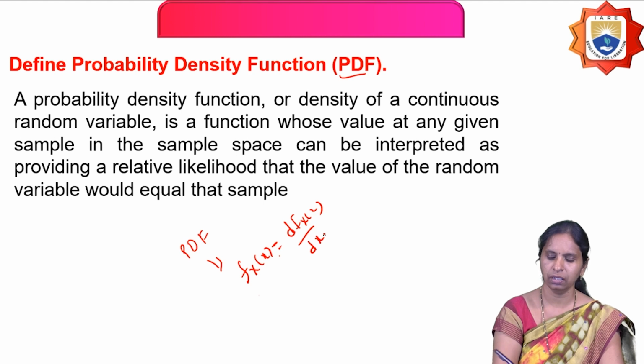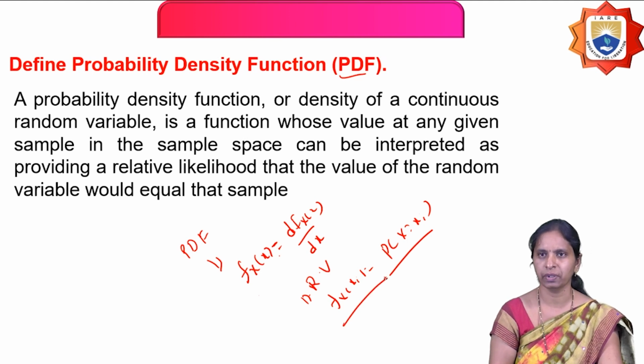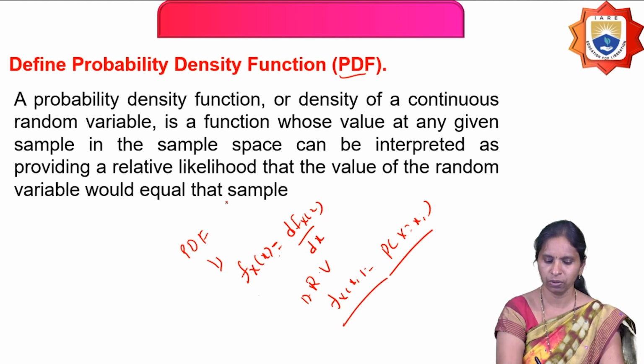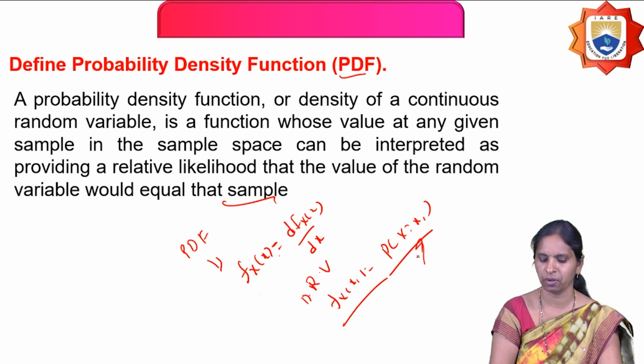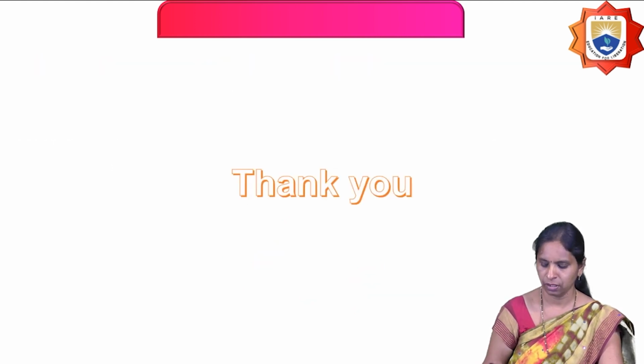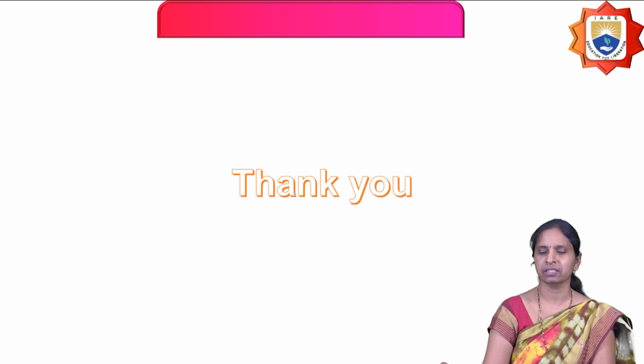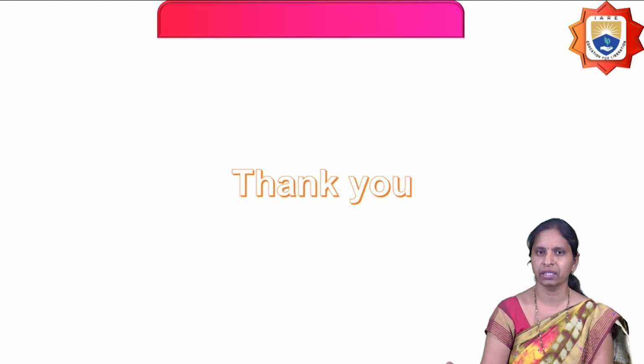For a discrete random variable, f_X(x_i) is nothing but P of X equals x_i only. Only for that sample it takes the probability. It is called the probability density function. So in today's lecture, we have seen some definitions on probability and random variables.